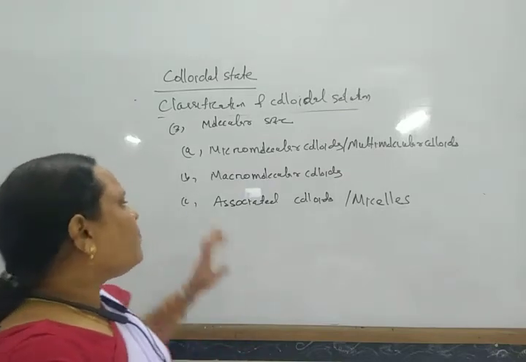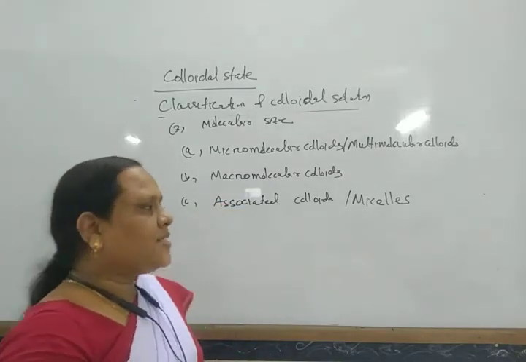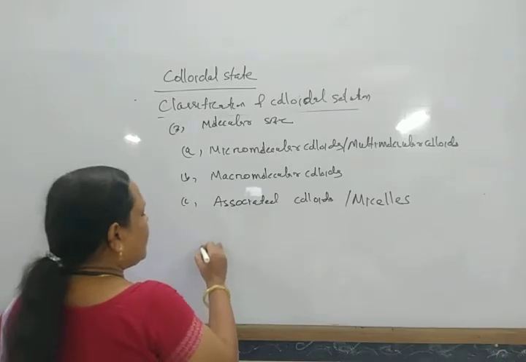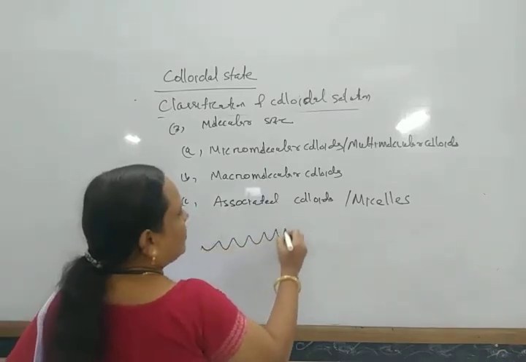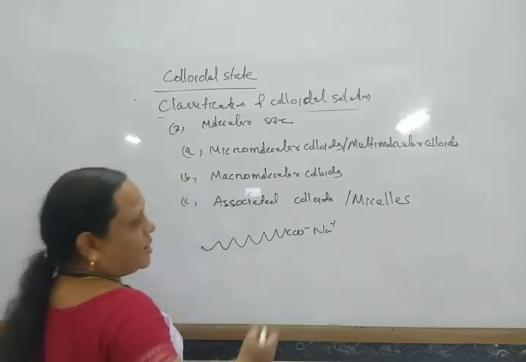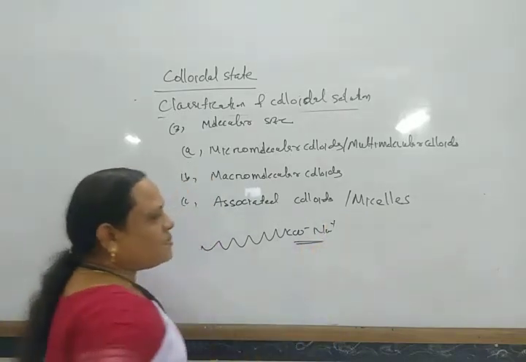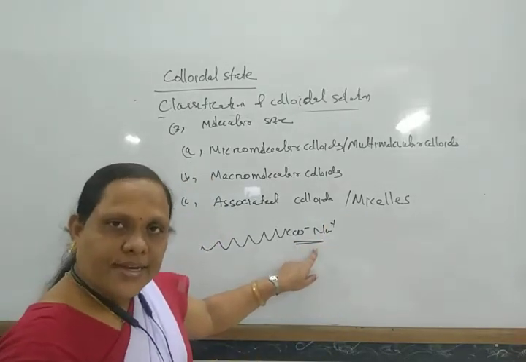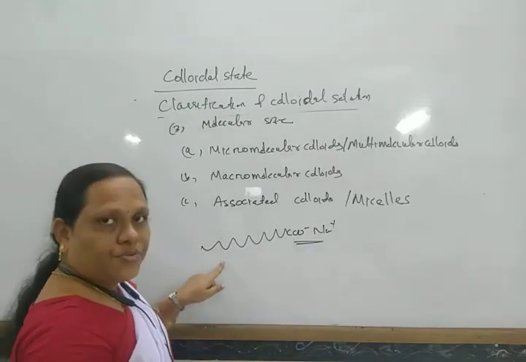In this way, these associated colloids have a larger hydrophobic part and a hydrophilic part. The long chain part is hydrophobic, and this is COO minus, the negative part, and the other part is positive, Na plus. So up to here is the hydrophobic part and this part is the hydrophilic part.